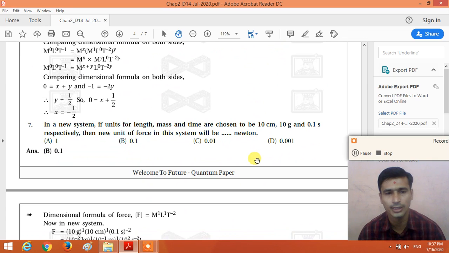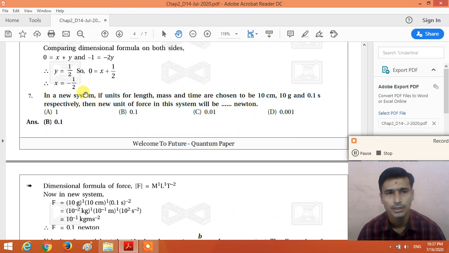Now, question number 7. In a new system, if the unit of length, mass and time are chosen to be 10 centimeter, 10 gram and 0.1 second respectively, right? We made a new system. In that, the unit of the length we are taking 10 centimeter, unit of mass is 10 gram and unit of time is 0.1 second. Then in a new system the unit of force in this system will be blank Newton. So what will be the unit of the force in this new system, right?